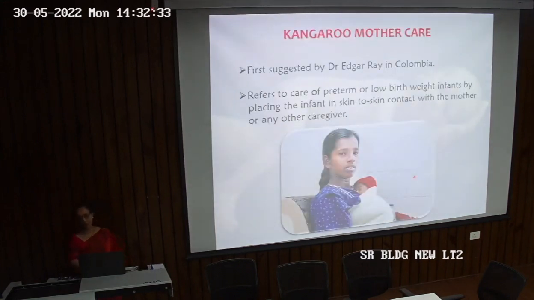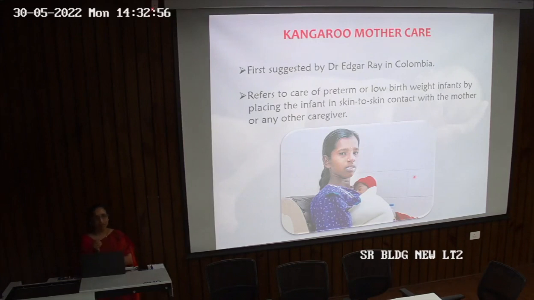Now coming to kangaroo mother care, again a very important topic. It was first suggested by Dr. Edgar Ray in Colombia. I hope you have seen pictures of a kangaroo. I won't say you would have seen a live kangaroo, maybe not everyone has.